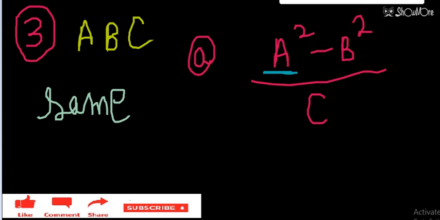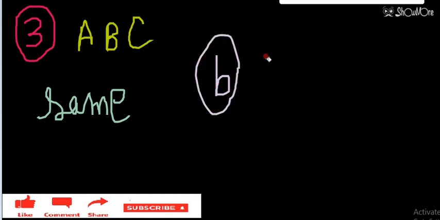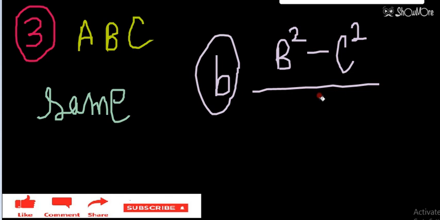Let's move to option B. Option B is B square minus C square divided by A. Again B and C have the same dimensions, and the same powers.